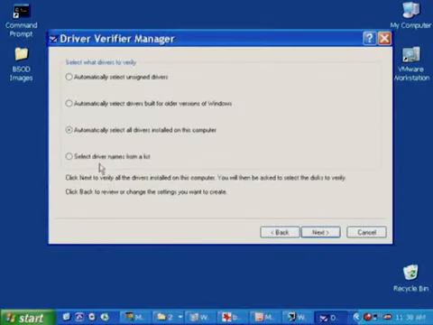And if you're troubleshooting problems in a production system that are occurring intermittently, you want to get some use out of your system. You don't want it to be unusable while you're hoping that a crash shows up. So what you want to do is select either unsigned drivers or named drivers from a list.